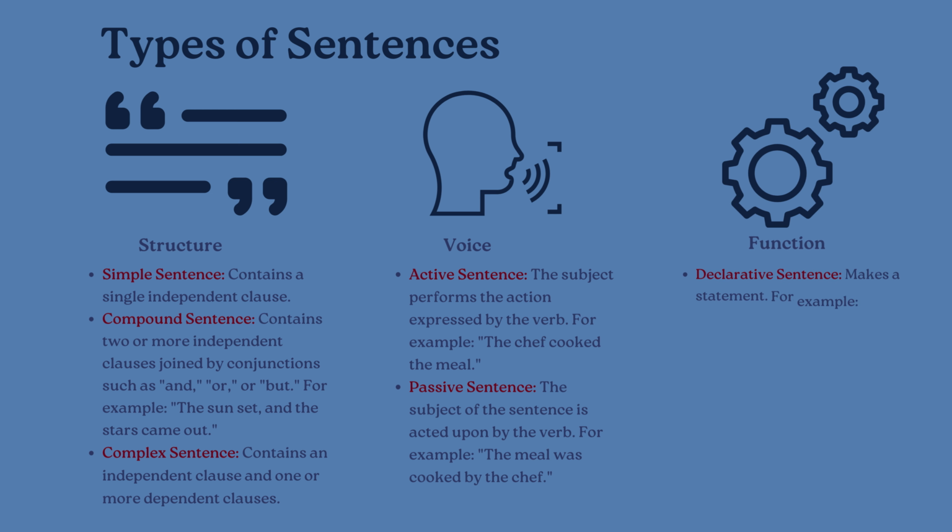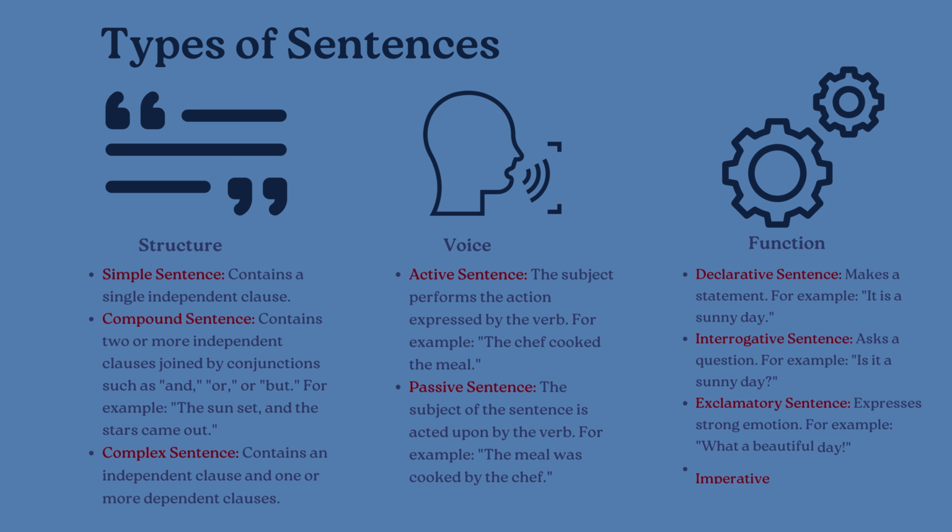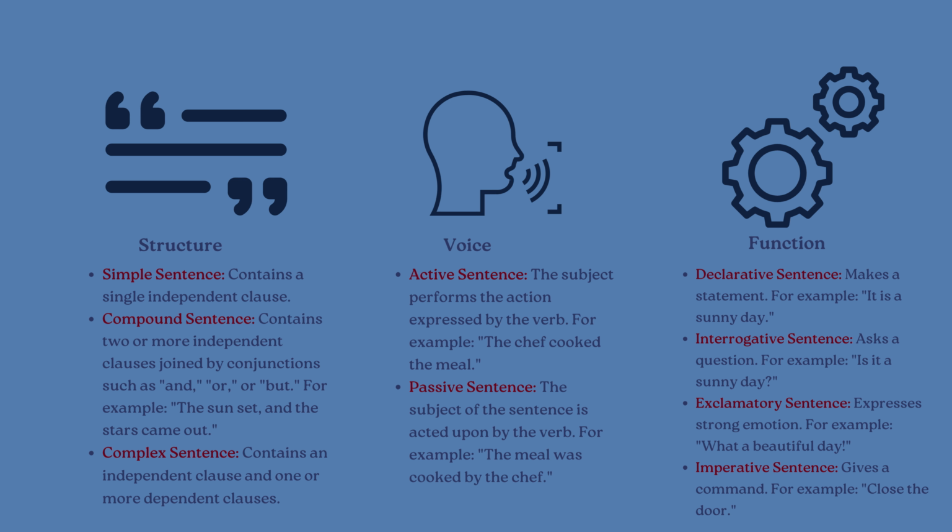Function. Declarative sentence makes a statement. For example, it is a sunny day. Interrogative sentence asks a question. For example, is it a sunny day? Exclamatory sentence expresses strong emotion. For example, what a beautiful day! Imperative sentence gives a command. For example, close the door.